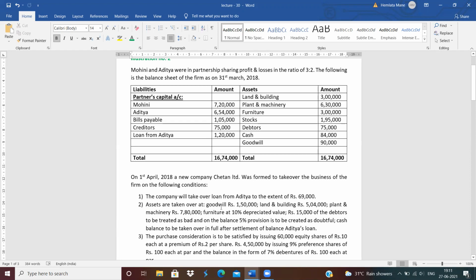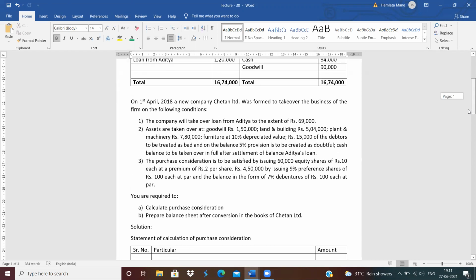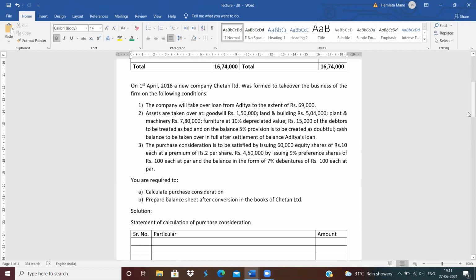Assets are taken over at goodwill for 1,50,000, meaning the revised value of goodwill is given. Land and building 5,04,000. See here the value is 3 lakh, but the company takes over the land and building for rupees 5,04,000. Plant and machinery 7,80,000. Furniture: 10% depreciation should be provided on furniture. On debtors, 15,000 is treated as new bad debts, and 5% RDD is given. The cash balance is taken over in full after settlement of Aditya's loan.